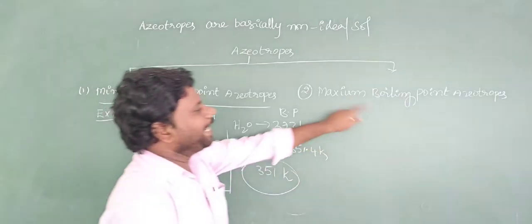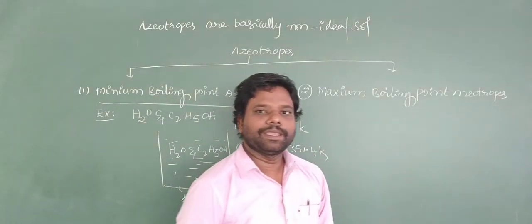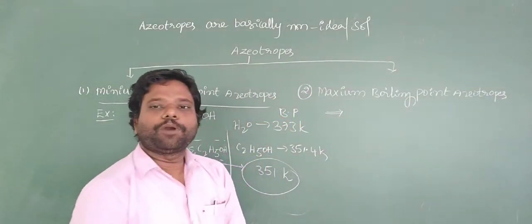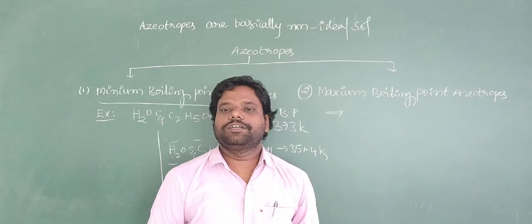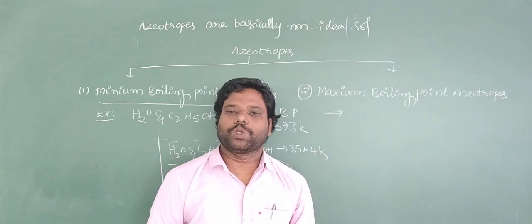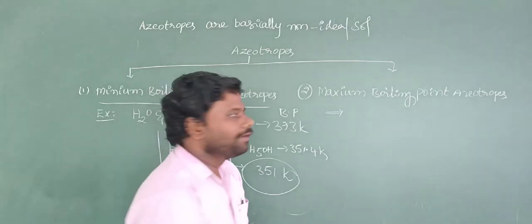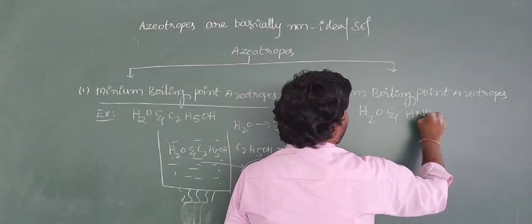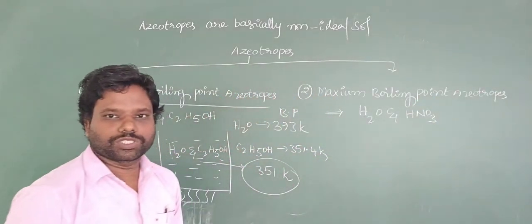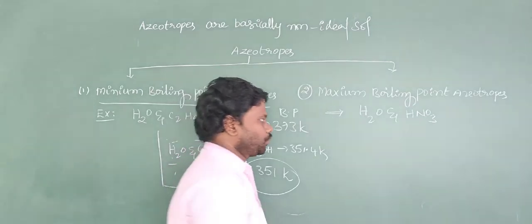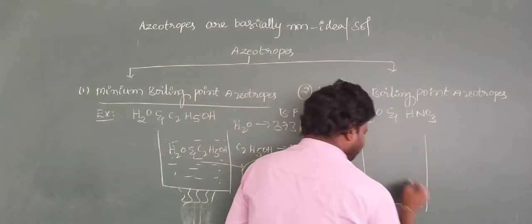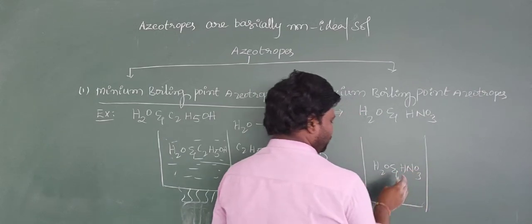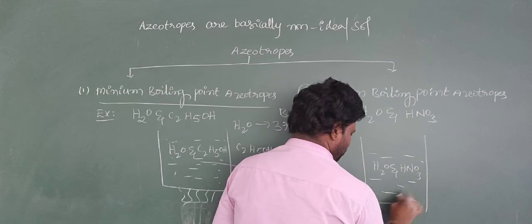Come to maximum boiling point azeotropes. Maximum boiling point azeotropes means the boiling point of the solution is greater than the boiling point of either pure component, solute or solvent. For example, H2O and HNO3 form a maximum boiling point azeotrope. Look here, water and HNO3 are both taken to make a solution.